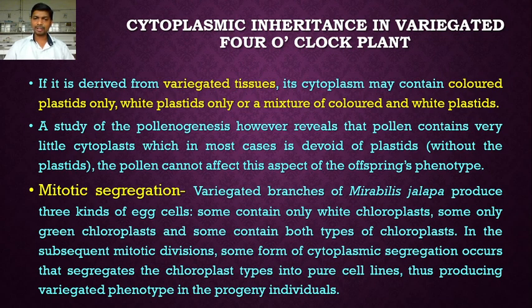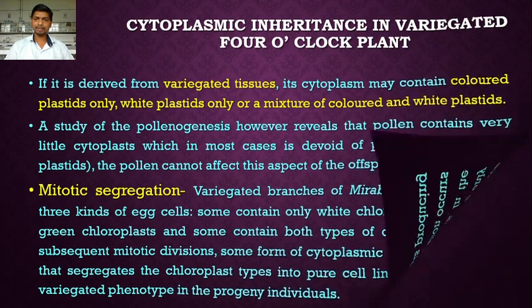So after mitotic segregation, when the egg cell contains only white chloroplast, then the progeny is white. When the egg cell contains only green chloroplast, then the progeny is green. And when the egg cell contains both types of chloroplast, the progeny is variegated. Variegated means the leaves show green patches and white areas, because the egg cell possesses both types of plastid, that is the leucoplast and chloroplast.